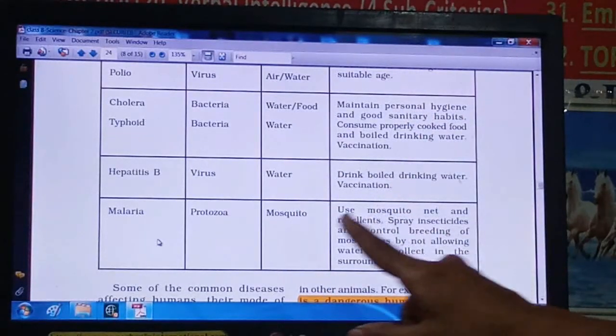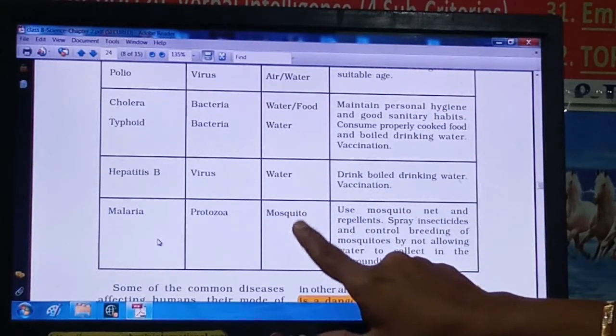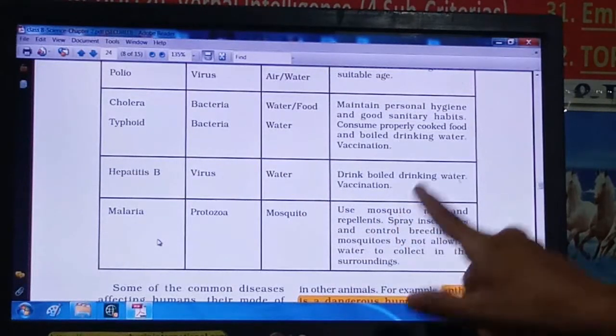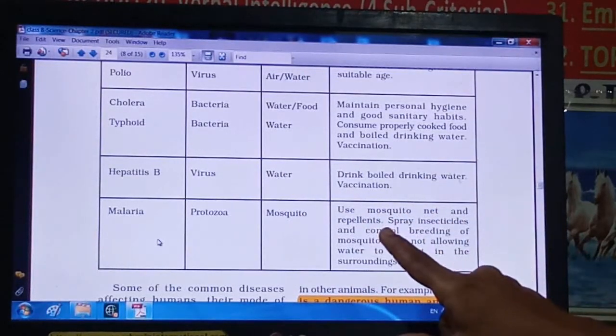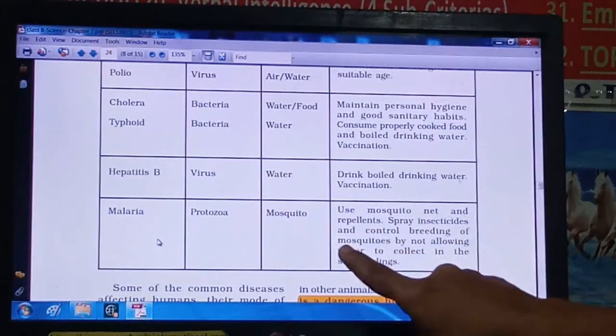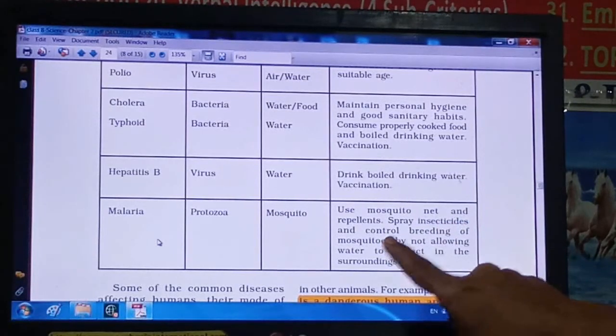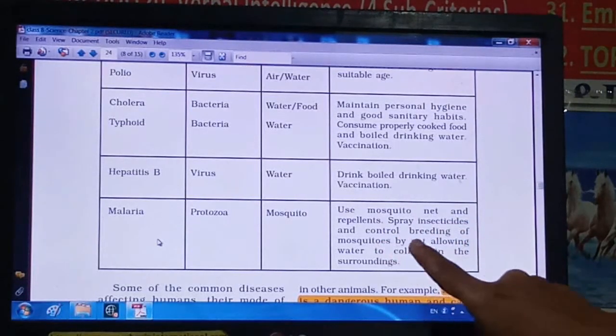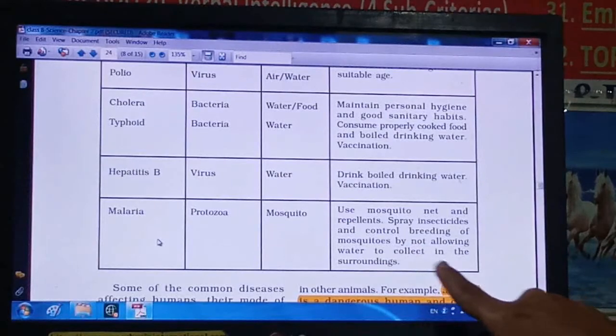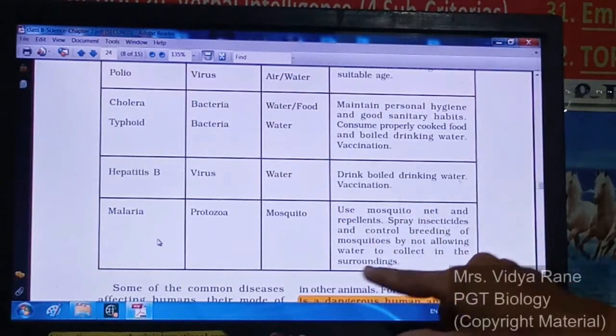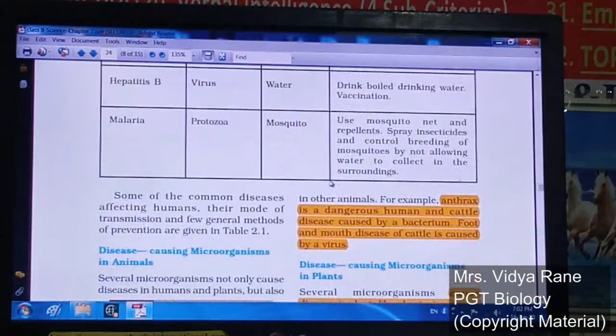So here, to check the mosquitoes, mosquito nets and repellents can be used so they will not bite. Then spray insecticides to kill the mosquitoes. Then control breeding of the mosquitoes by not allowing water to collect in the surroundings. So these are some of the preventive measures, right?